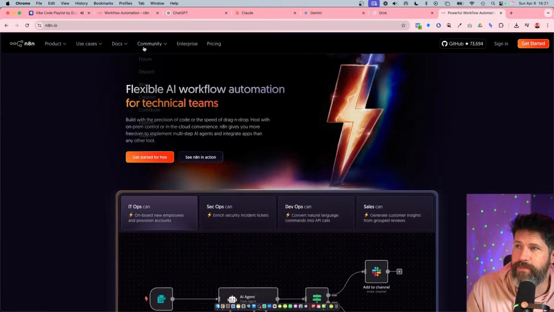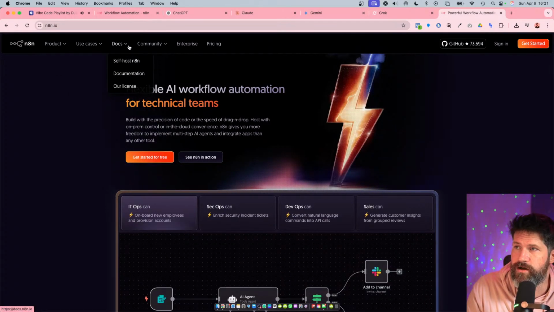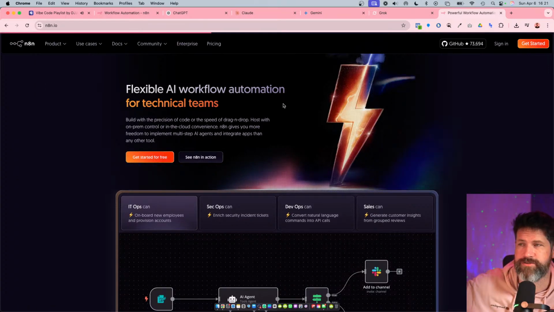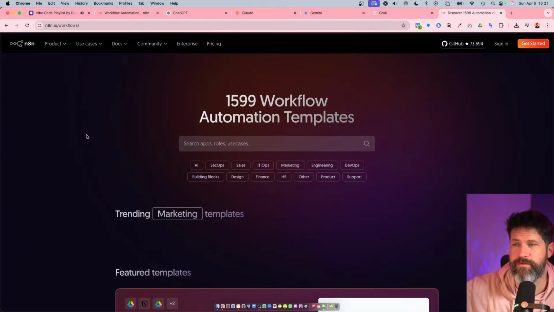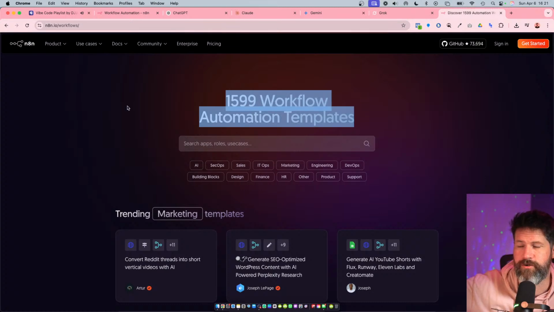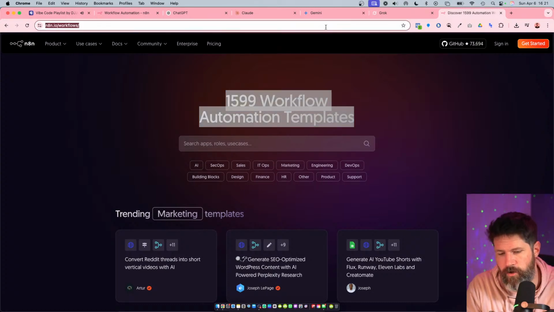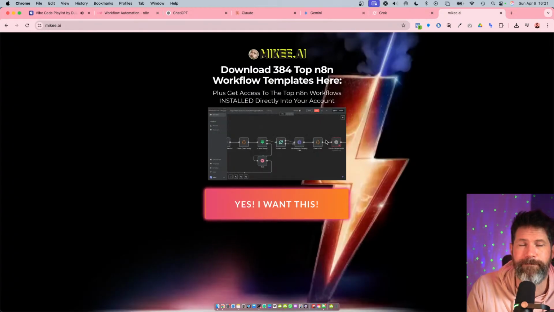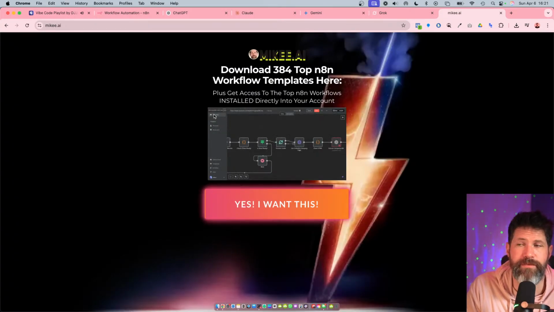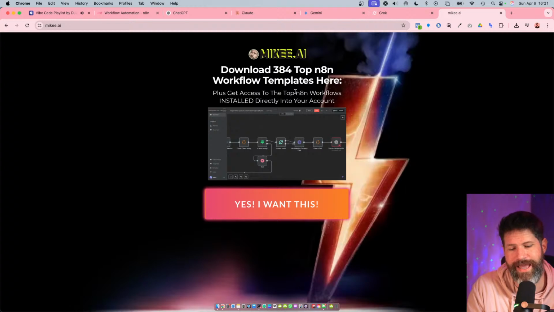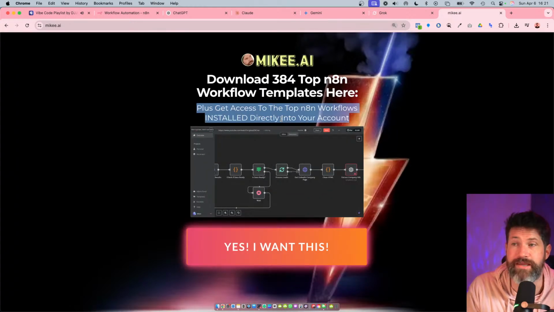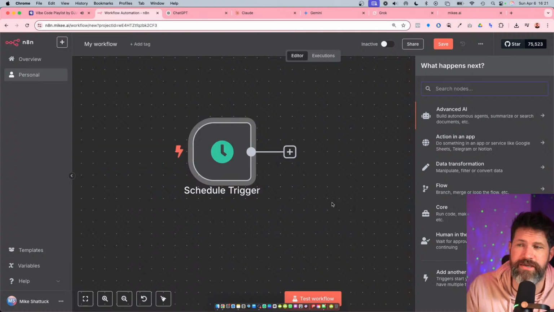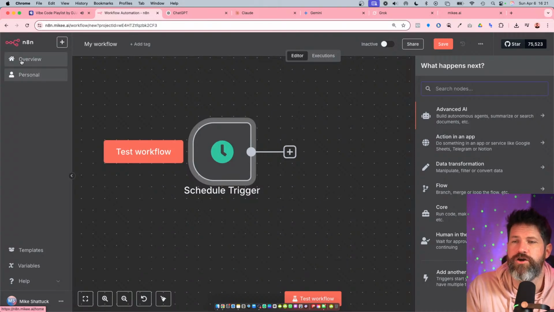They have a bunch of templates somewhere on the website, right? So you can go to Mikee AI and get a bunch of workflows. This is constantly changing, they're always updating, so use that or use my curated list, which is free. I go through the best of them and curate them, and you can also get them installed directly into your account. That's the easiest way to start out, whereas you're not building